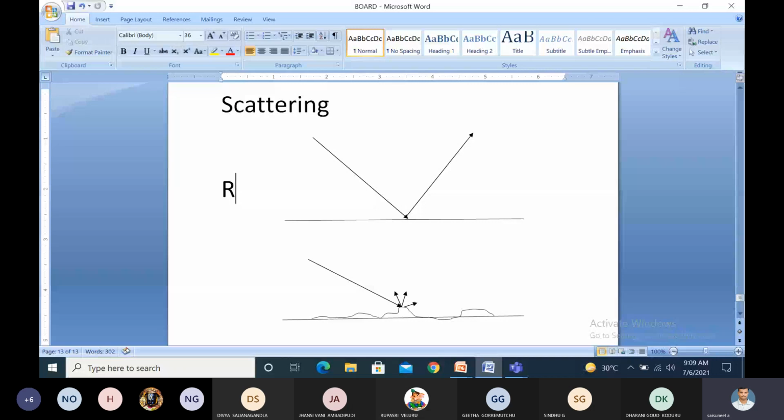But if we go for scattering, the surface is a rough surface. A radio wave incident on the rough surface is scattered in all directions. What is the height of this rough surface from the ground? It is the critical height, that is HC. HC is the critical height of the rough surface. Here we have to choose the incident angle from this figure.